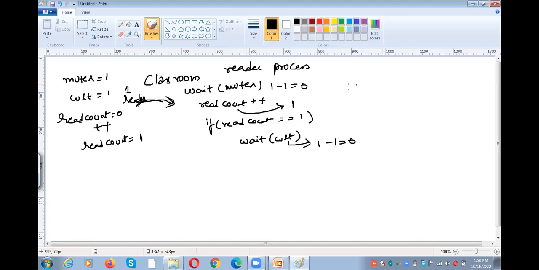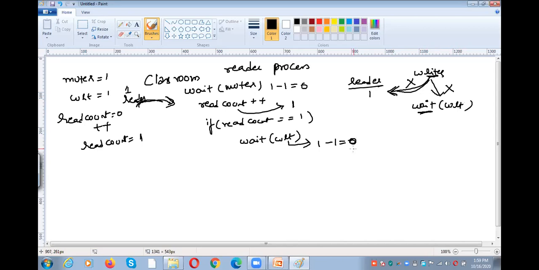How many readers are there now? The readers are 1. When there is a reader and a writer tries to come to the classroom to perform the write operation, at that time we should not allow the writer. Why? Because the reader is reading. So while the reader is reading, the writer should not write. That is the reason why we perform wait of WRT. If the writer comes now, what does the writer have to do? The writer has to perform wait of WRT. But the writer cannot perform the wait operation. Why can he not perform it?